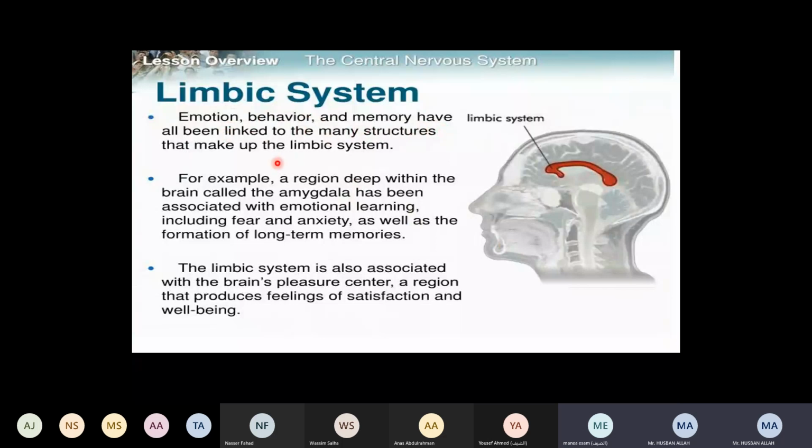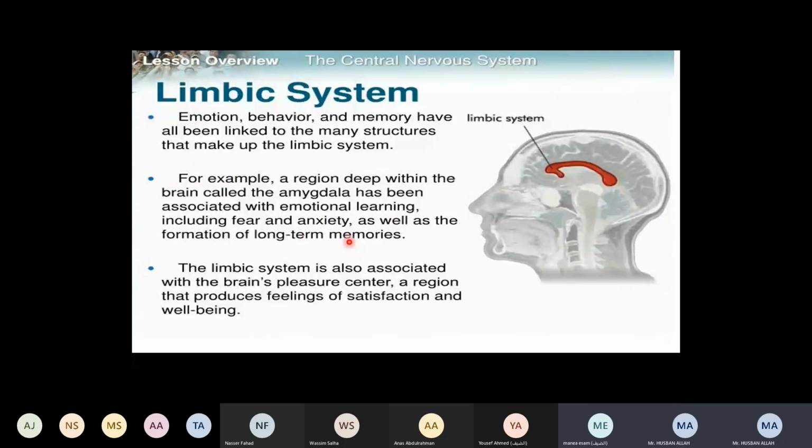Many structures make up the limbic system. It is not just one structure, like the thalamus. It is a few structures combined. If you define a system, it is made from a few organ structures, and the limbic system is the same, but smaller. For example, a region deep within the brain called the amygdala has been associated with emotional learning, including fear and anxiety, as well as the formation of long-term memory.